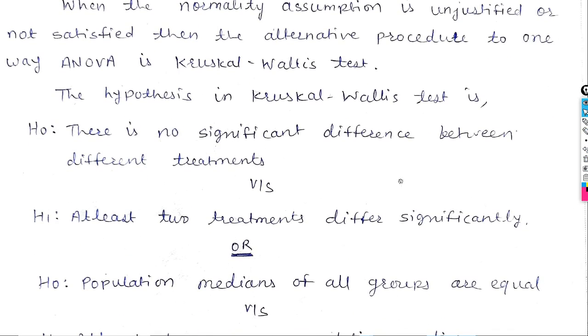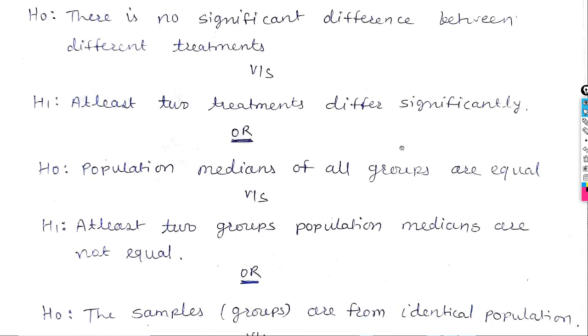Now, this same hypothesis we can define like this. The population medians of all groups are equal, versus at least two groups' population medians are not equal. So here in Kruskal-Wallis test we take ranks. That's why here we are considering the medians.